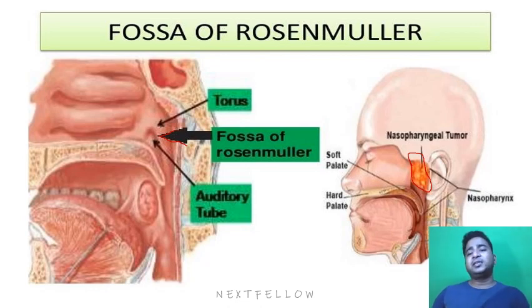So what symptoms may this nasopharyngeal tumor cause? The first presentation of this tumor in a patient will be cervical lymphadenopathy. That means there may be enlargement of the lymph nodes in the upper cervical region, and mainly this lymph node will be located between the angle of the mandible, that is the jaw, and the mastoid process. So the patient will have an enlarged lymph node in the area just below the ear, between the angle of the jaw and the mastoid process. So this will be the first presentation. What can be the other symptom? Glue ear. Because of the blockage of the eustachian tube, the patient may have glue ear.